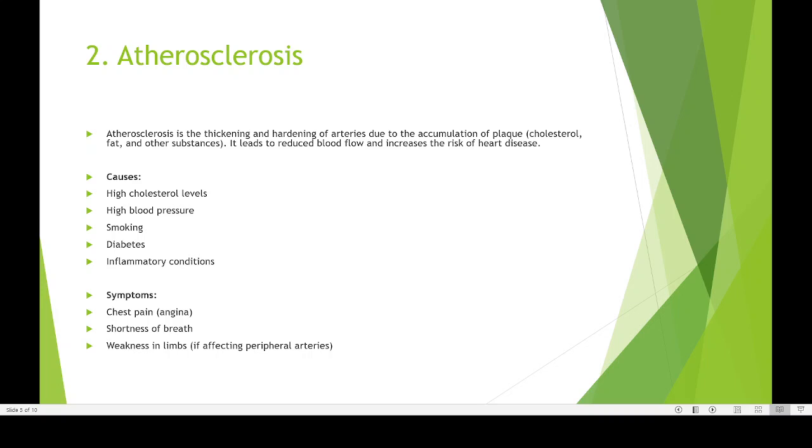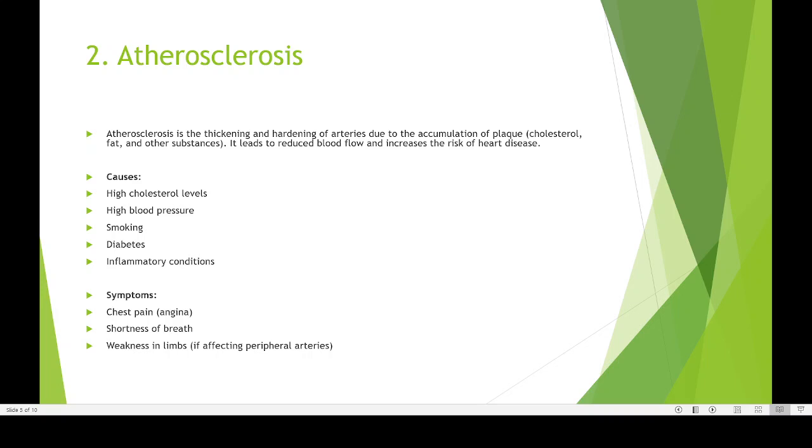Now, what are the major causes of atherosclerosis? Here you can see there are 4 major causes. One is high cholesterol level. How does high cholesterol level come? Eating too much fat. If you are eating too much fat, that will lead to high cholesterol level. High blood pressure is also a responsible factor. Then smoking is a factor. Many of the chemical compounds present in smoke can directly and indirectly contribute to higher blood pressure.